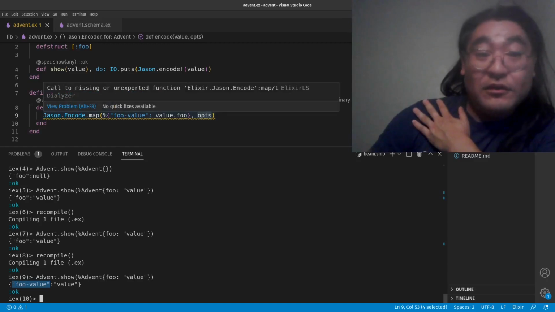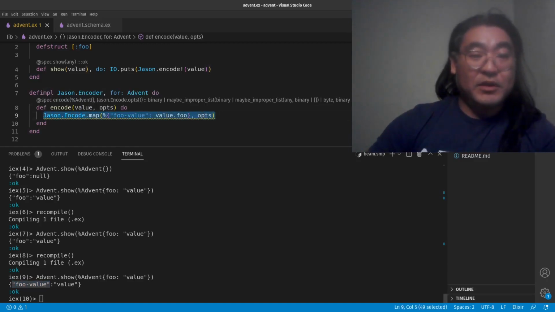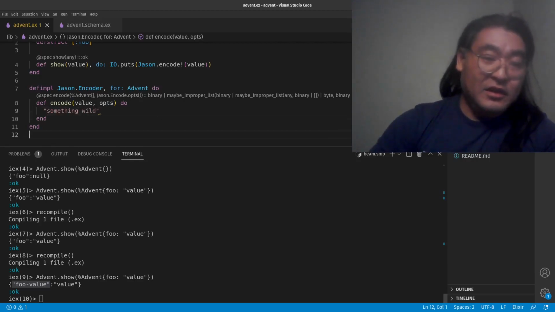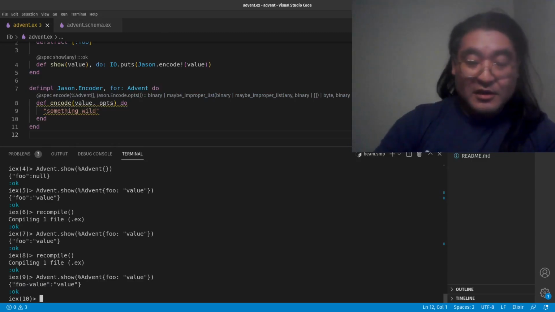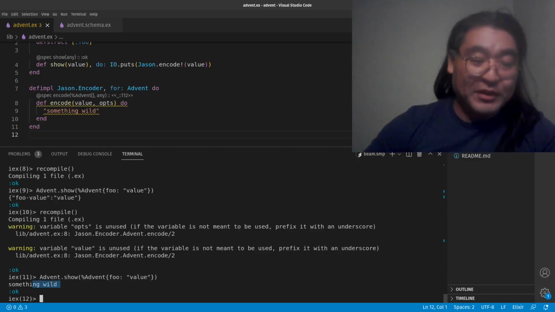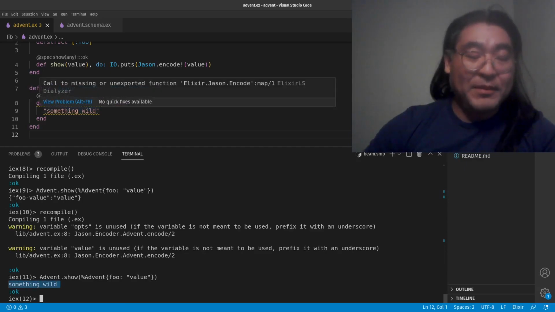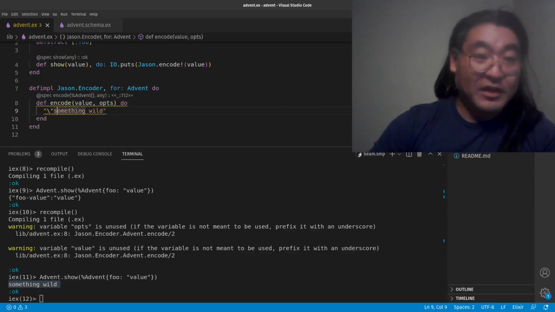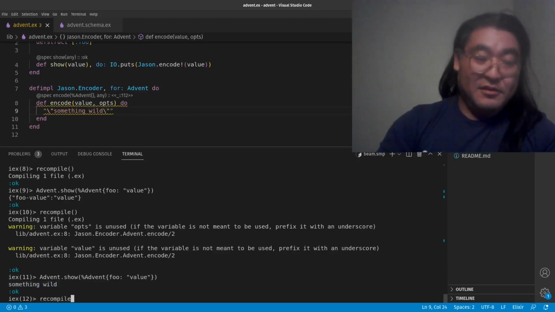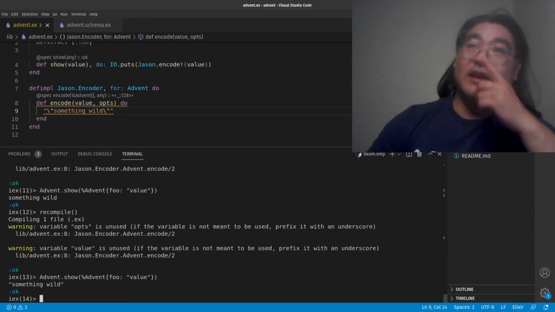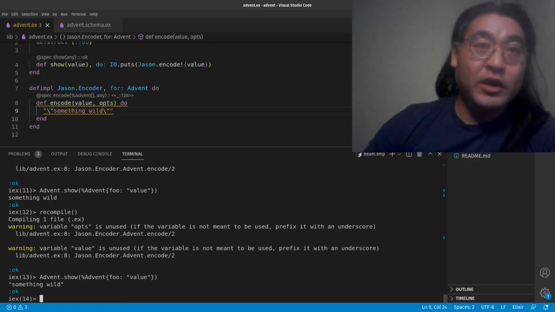If we want to do something wild too, that's not out of the question, what we can simply do is just encode, say, something wild. Now this is actually not valid JSON, but it will still output that value in there. So we might want to do some work to try and actually format this as correct JSON, maybe like this. But it's certainly possible to craft your own JSON manually without taking advantage of the JSON encode functions.